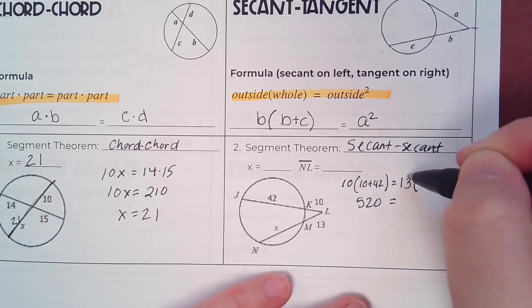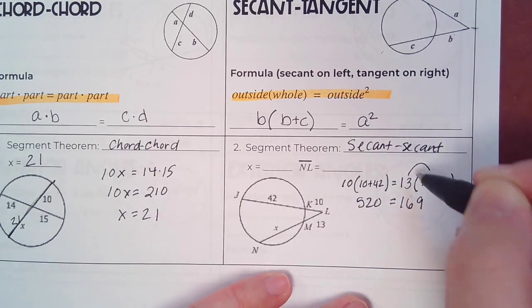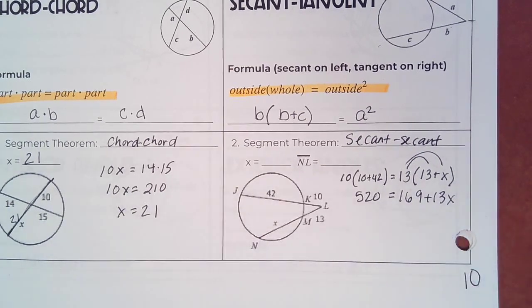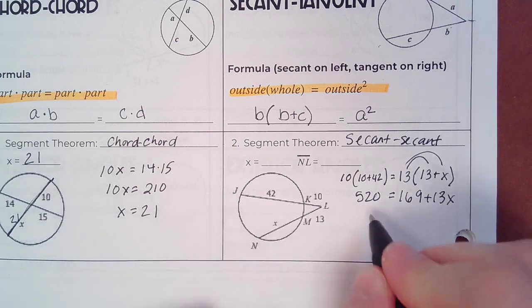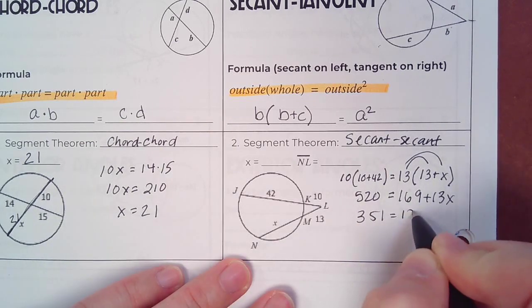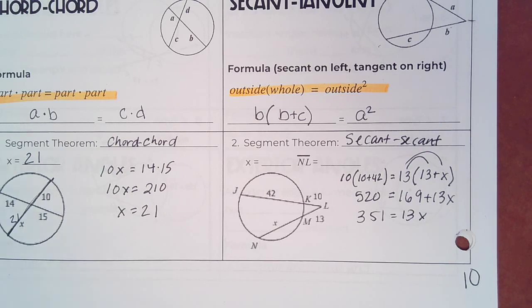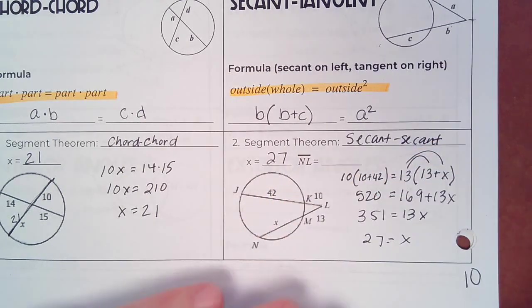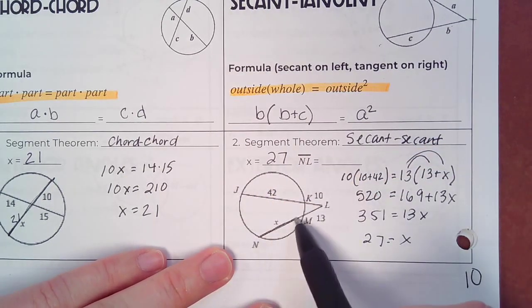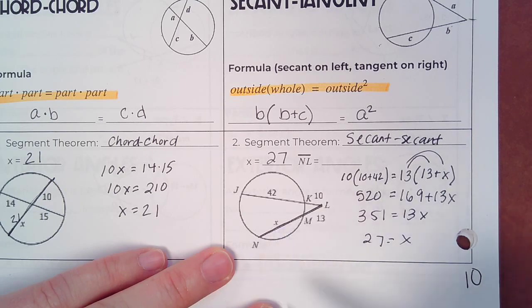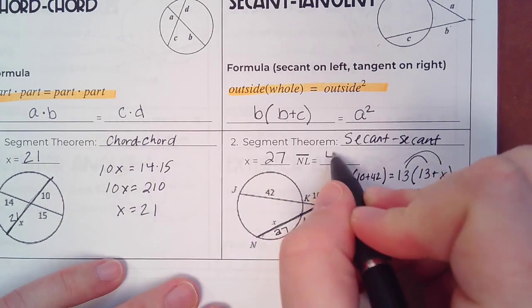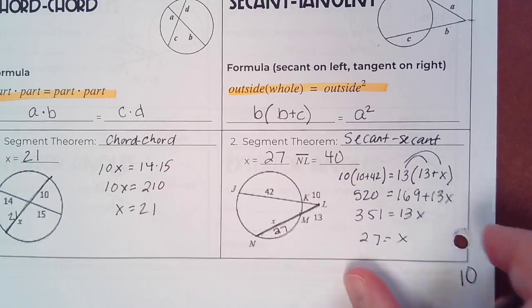On the right, we distribute. 13 times 13 is 169. 13 times x is 13x. Subtract 169, and we get 351 equals 13x. Divide by 13, so x is 27. Then I asked you to find n all the way to L. If x is 27, this section is 27, then we add 27 plus 13, and we get 40.